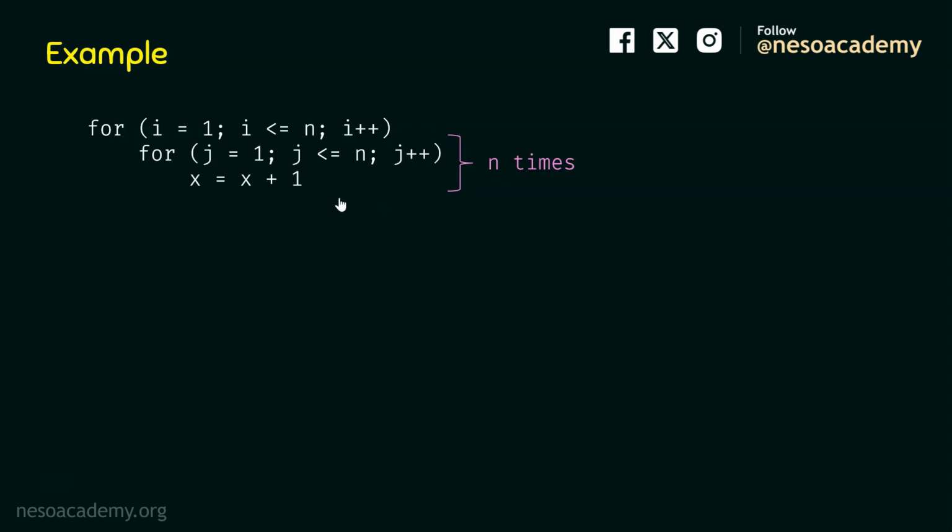Now we know the frequency count of this inner loop. Let's find the frequency count of this independent nested loop. In order to do this, we need to determine how many times this entire loop will execute. For this, we need to analyze each iteration of the outer for loop, and in each iteration observe for different values of i how the inner loop behaves.